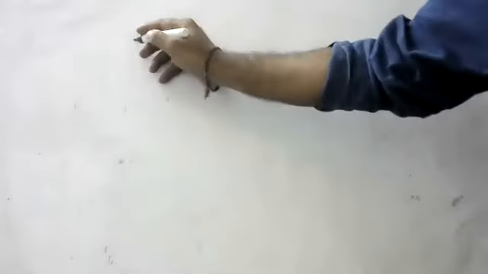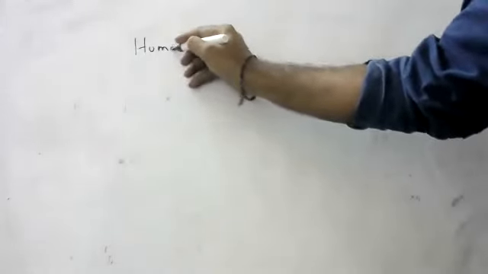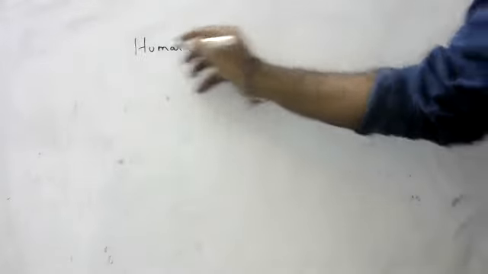Okay, children. Today we will discuss the human eye. Human eye and colorful world. In the human eye lesson, I will just tell the summary, and apart from the summary, we'll do some important questions also.